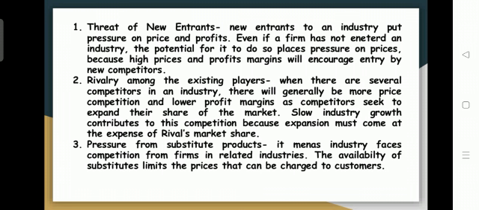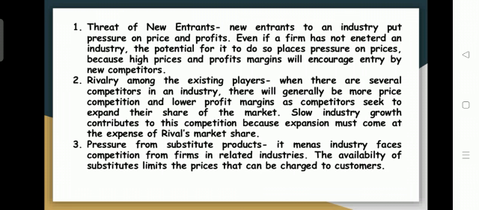For example, in the telecommunication industry, before, we saw that only BSNL was the most effective one. Now there are many new entrants in the telecommunication business, and BSNL is facing a great deal of threat, because new entrants put pressure on the prices and the profits gained by the companies. So for that reason, whether your industry is going to have many new entries or not needs to be considered before you conduct your investment activities.